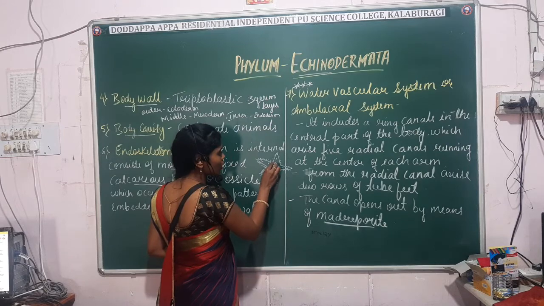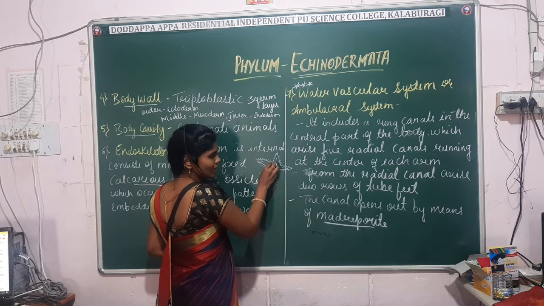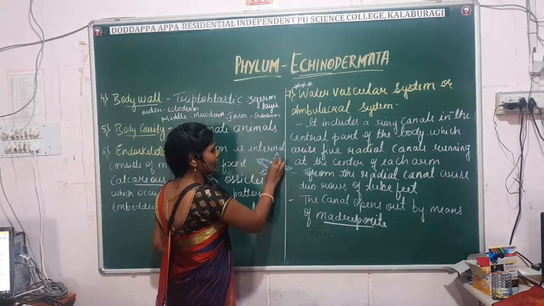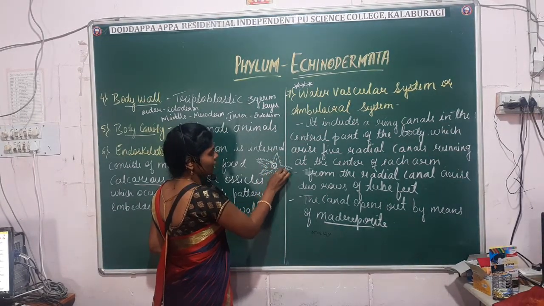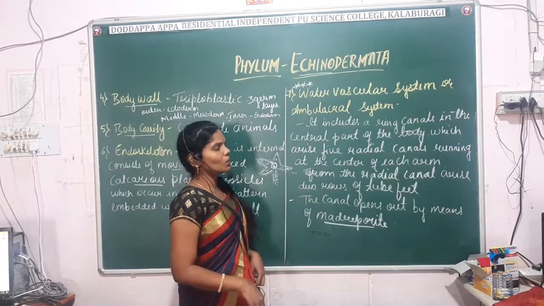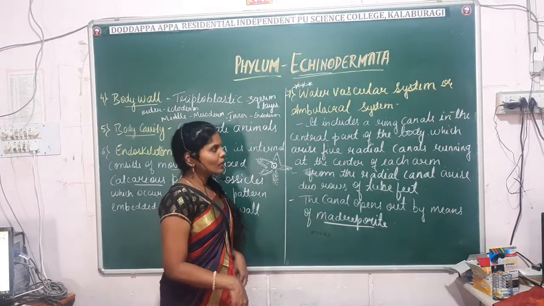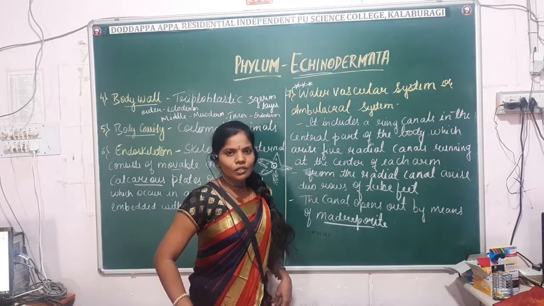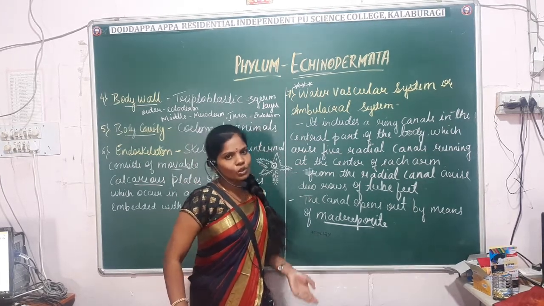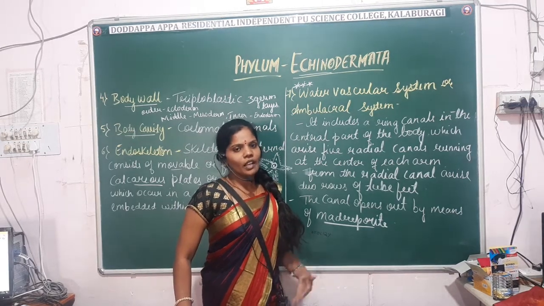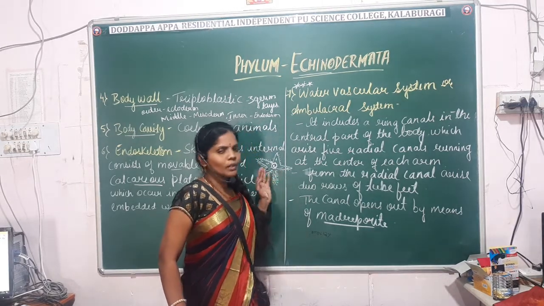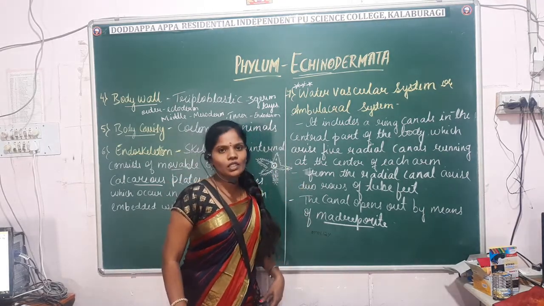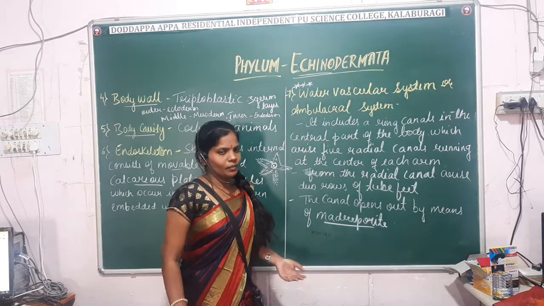At the center there is a small opening called the madrepore, through which the water enters and is regulated in all 5 radiating arms. This is commonly known as the water vascular system. It helps in locomotion, food capturing and transport of food, and also helps in respiration. It is one of the important characteristic features of echinoderms, the presence of the water vascular system.